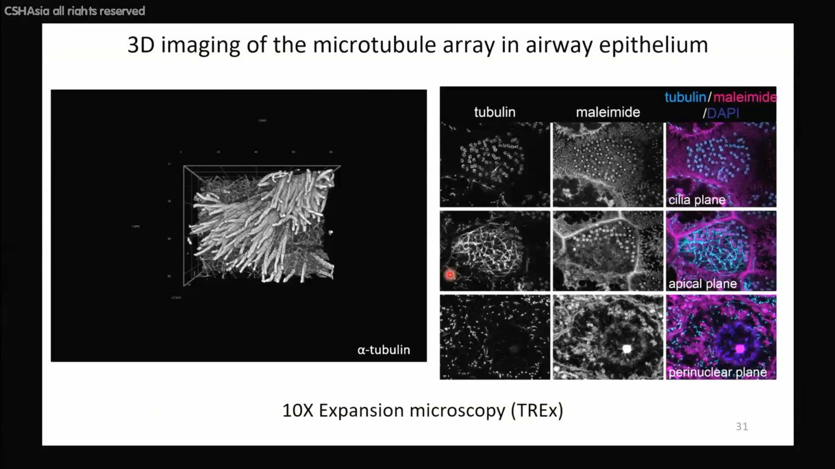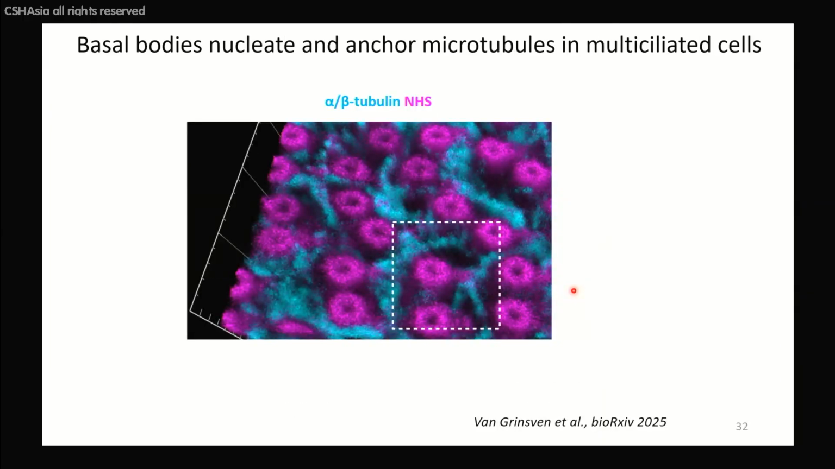And another beauty of this technology is that it allows you to combine specific stainings like a tubulin stain with general protein stains like maleimide or NHS. In this case, these protein stains, for example, allow you to visualize cilia and their basal bodies. So it's a very powerful technique, and in this way, we could get a good view on microtubules in these cells and confirm that in these epithelial cells, most microtubules originate from the structure called the basal foot, which is of course very familiar to many of you.